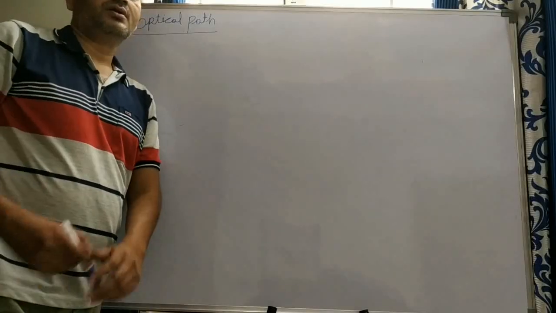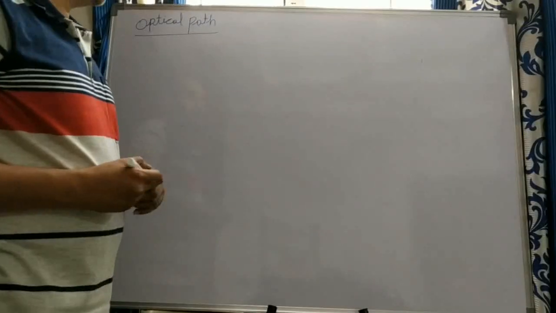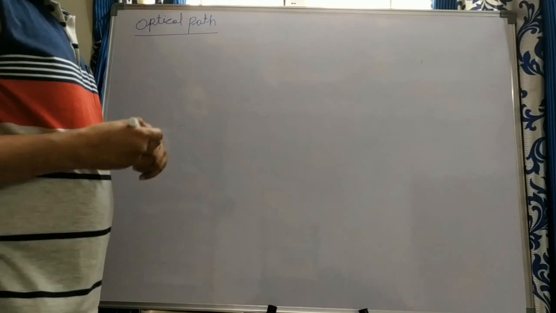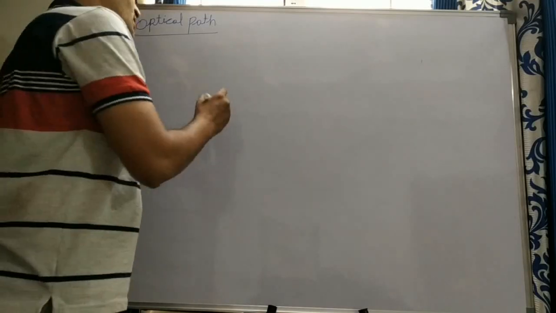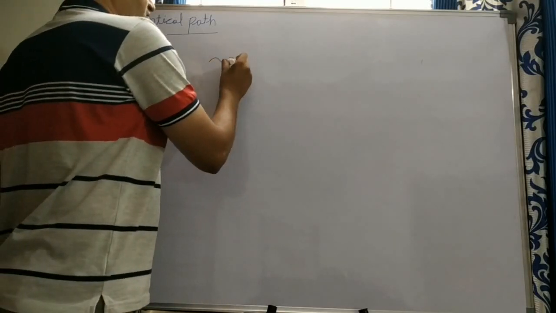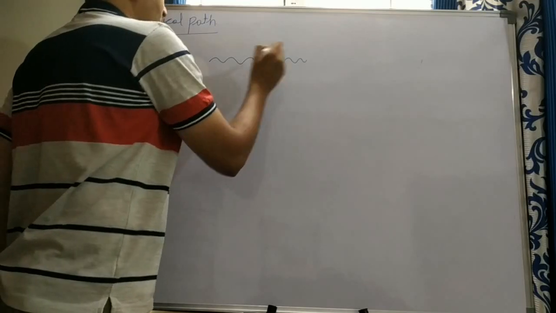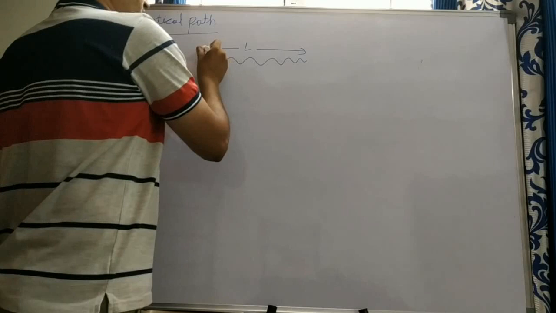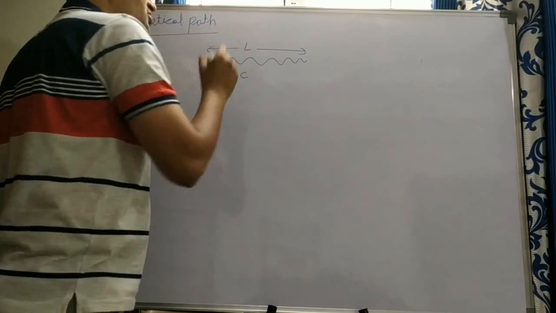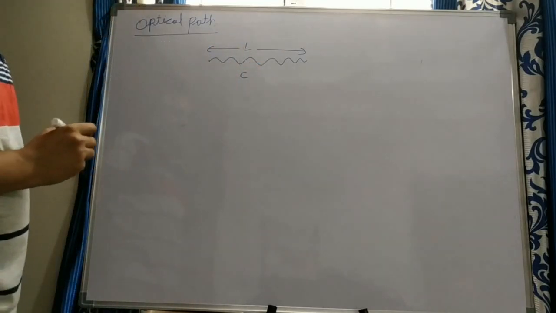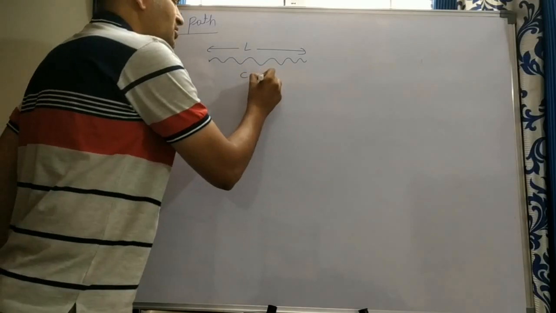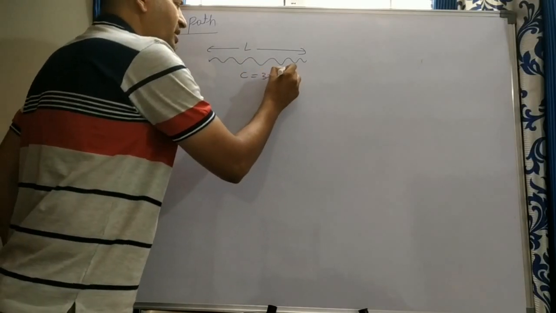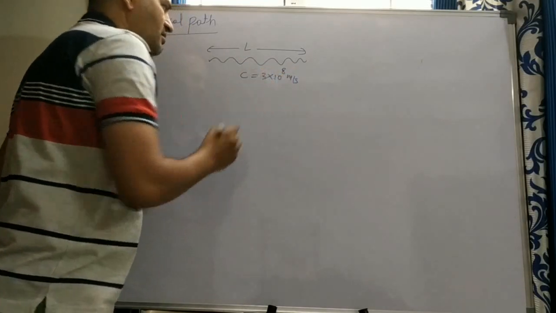Now you see, what is optical path? Optical path means, for example, you can take light travelling in vacuum some distance, that is L distance. With what speed is it moving? With the speed of light in vacuum c, which is equal to 3 into 10 power 8 meters per second.